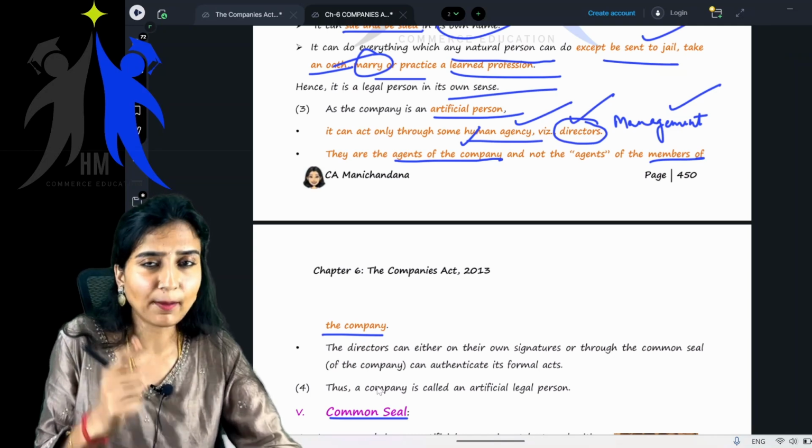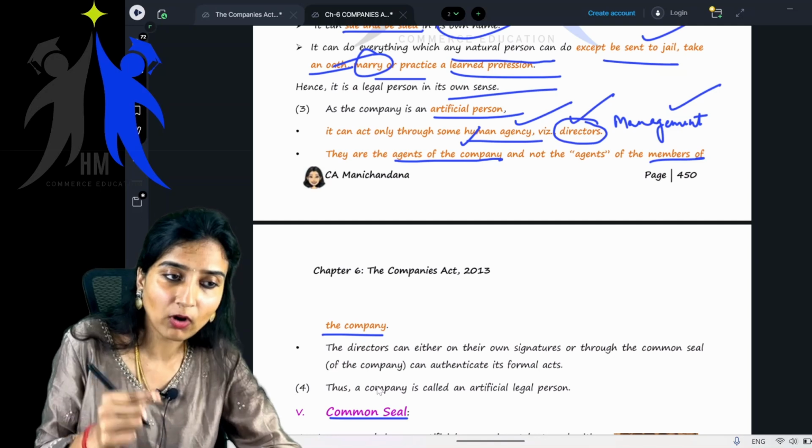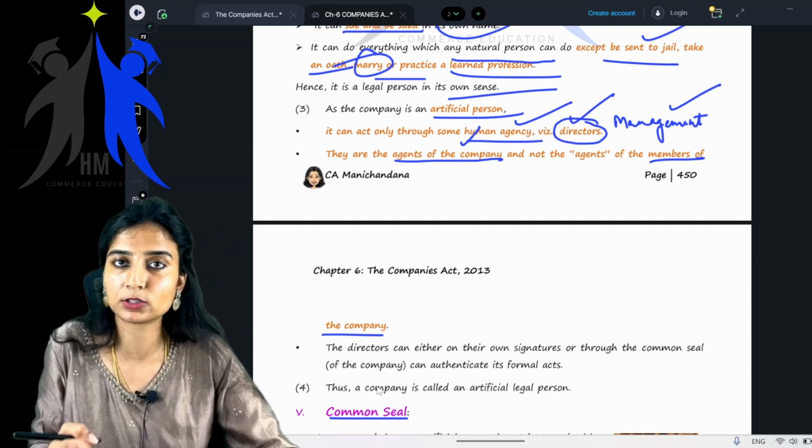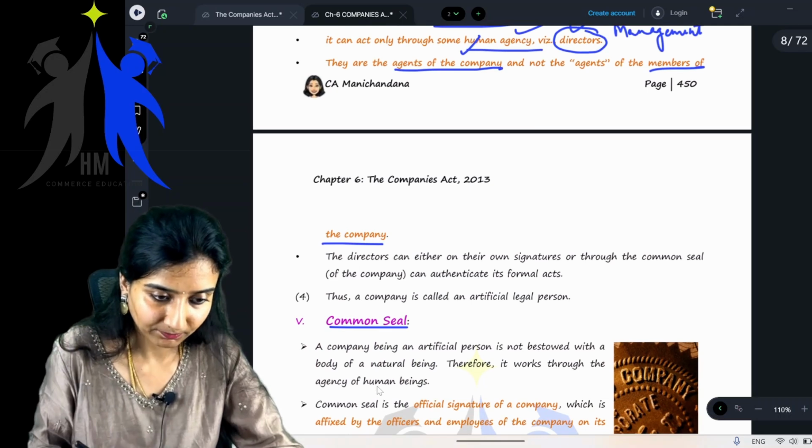They are the agents of the company. The company has its own legal existence. They work for the company. They don't work for the members of the company. Getting it right? Everyone clear? Yes or no? Yes, ma'am. Okay.